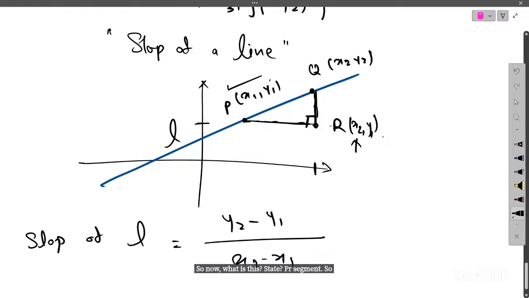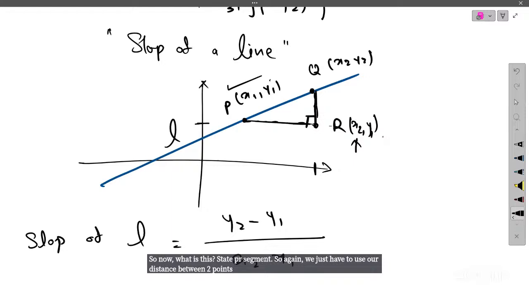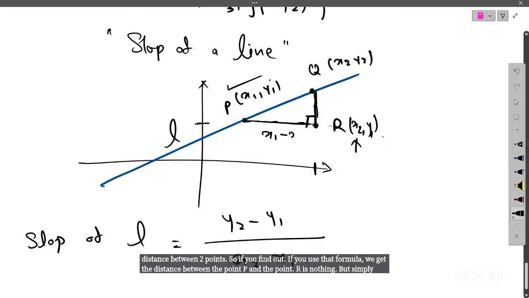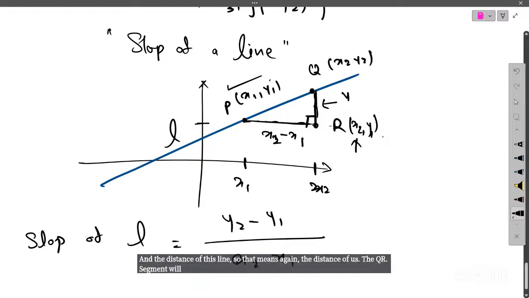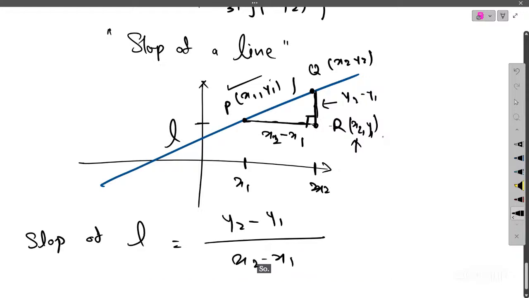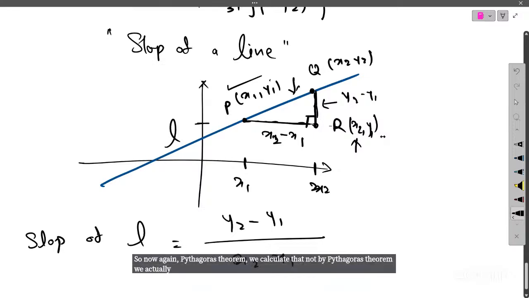Now what is this segment PR? Again, we just have to use the distance between two points. If we use that formula, the distance between the point P and the point R is simply x1 minus x2, or we can take x2 minus x1, since it's a distance. So the distance is x2 minus x1. And the distance of the QR segment will be nothing but y2 minus y1.